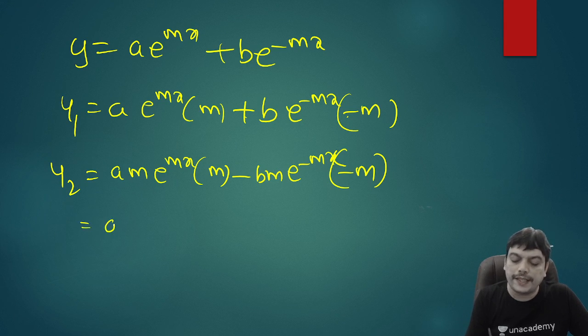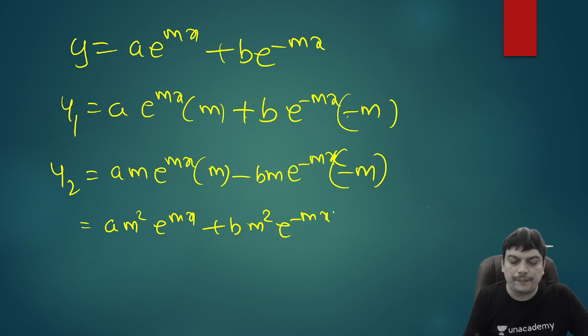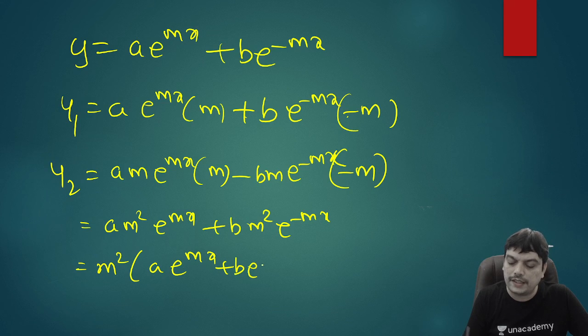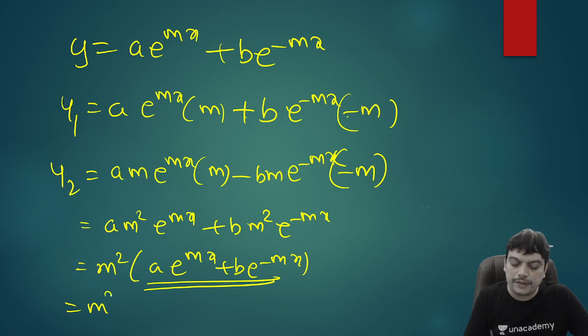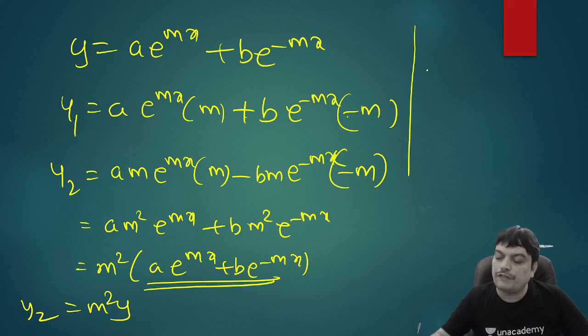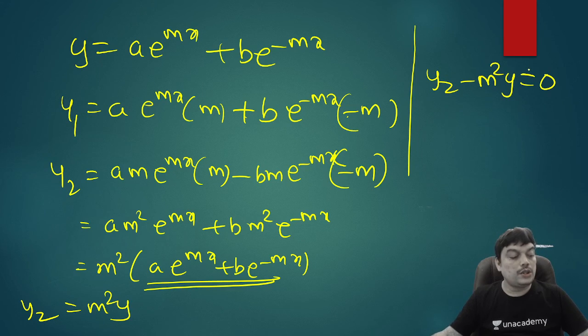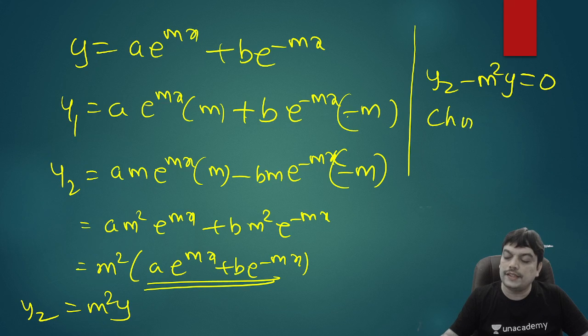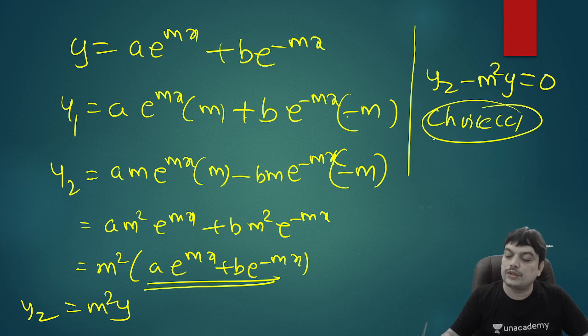So this will give us am square e power mx plus bm square e power minus mx. So if you consider m square common, you will be getting ae power mx plus be power minus mx, and this term is nothing but our y itself. So you can get this is equal to m square y. So y2 is equal to m square y, and we wanted to find out the value of y2 minus m square y. Therefore, it comes out to be 0. So our answer is therefore choice C. So that's the correct answer.